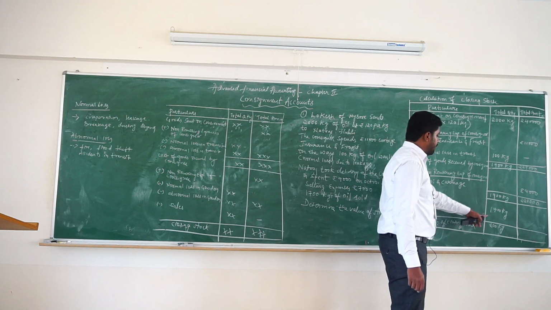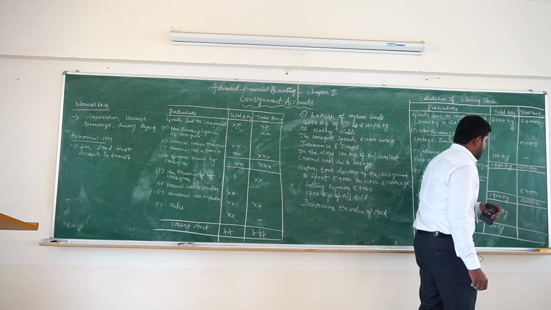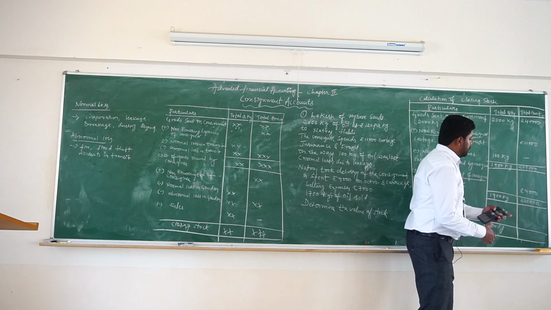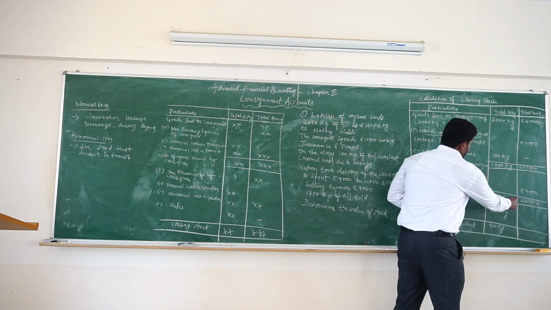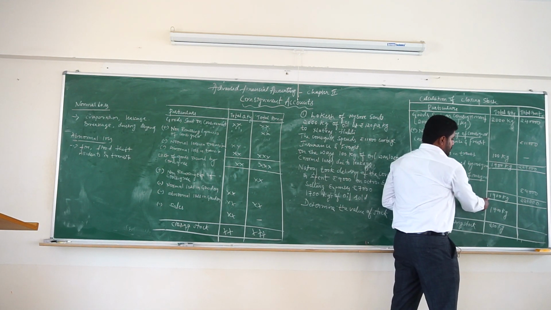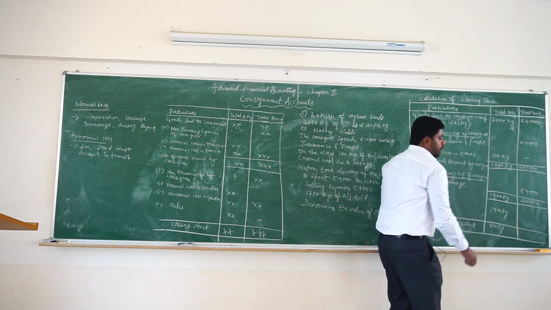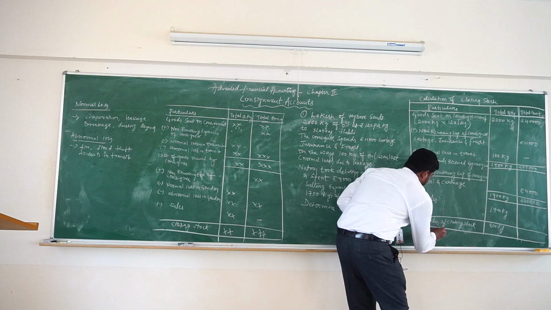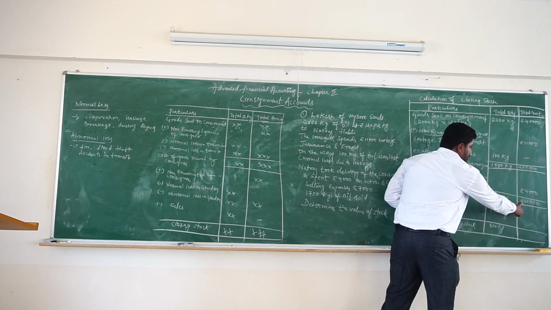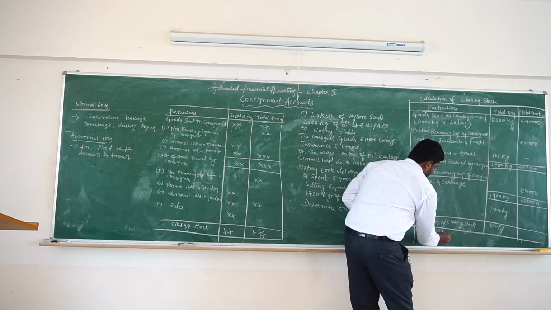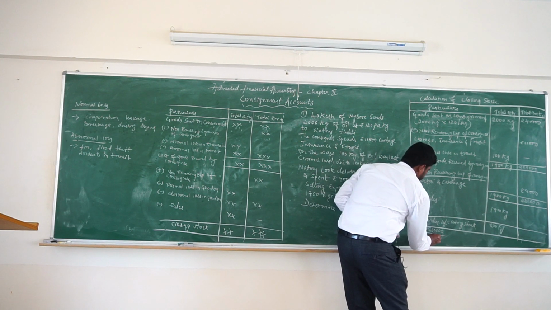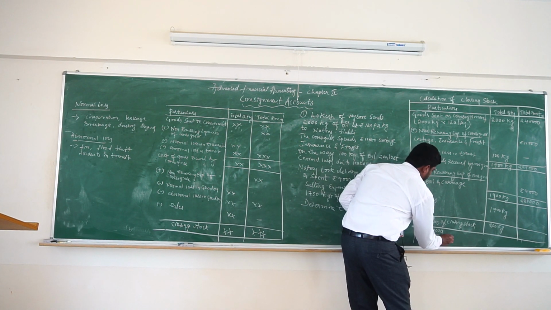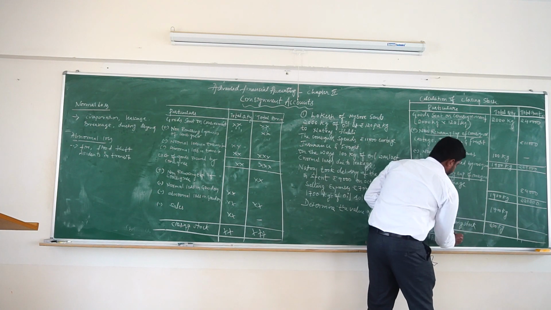How to calculate it: here 2,20,000 rupees incurred for 1900 kg, then how much for 200 kg?